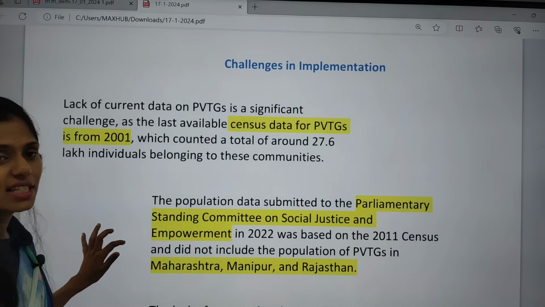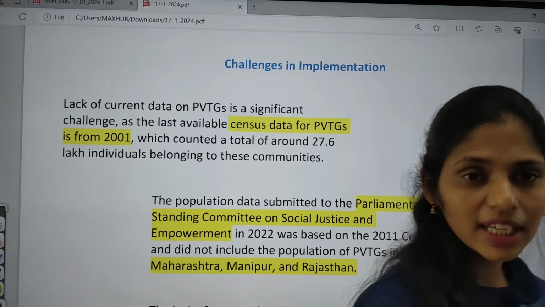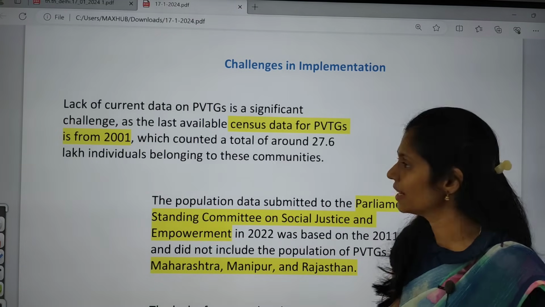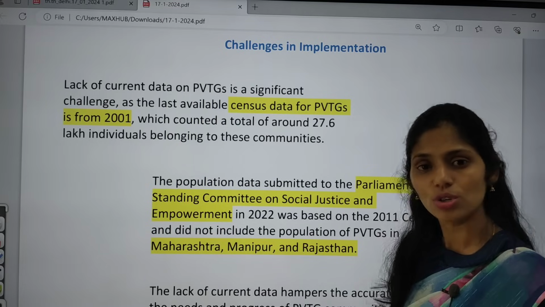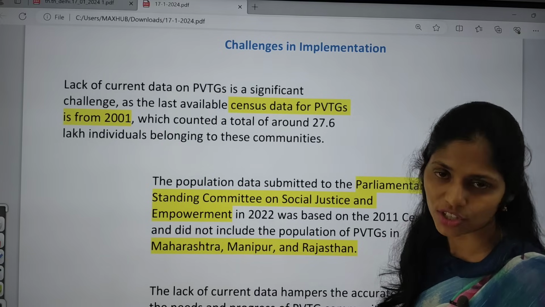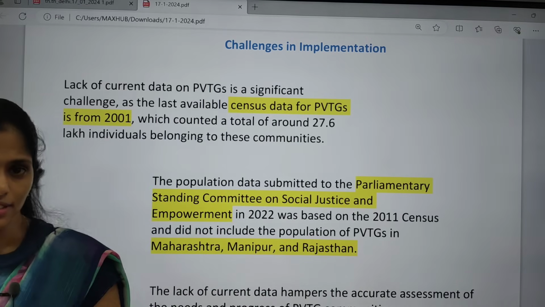And what are the challenges in implementing this program? Yes, whenever the government launches anything, we will face some challenges. In the same way, in this PM Janman scheme also, the government is facing challenges. The first one here is that there is no proper data census.